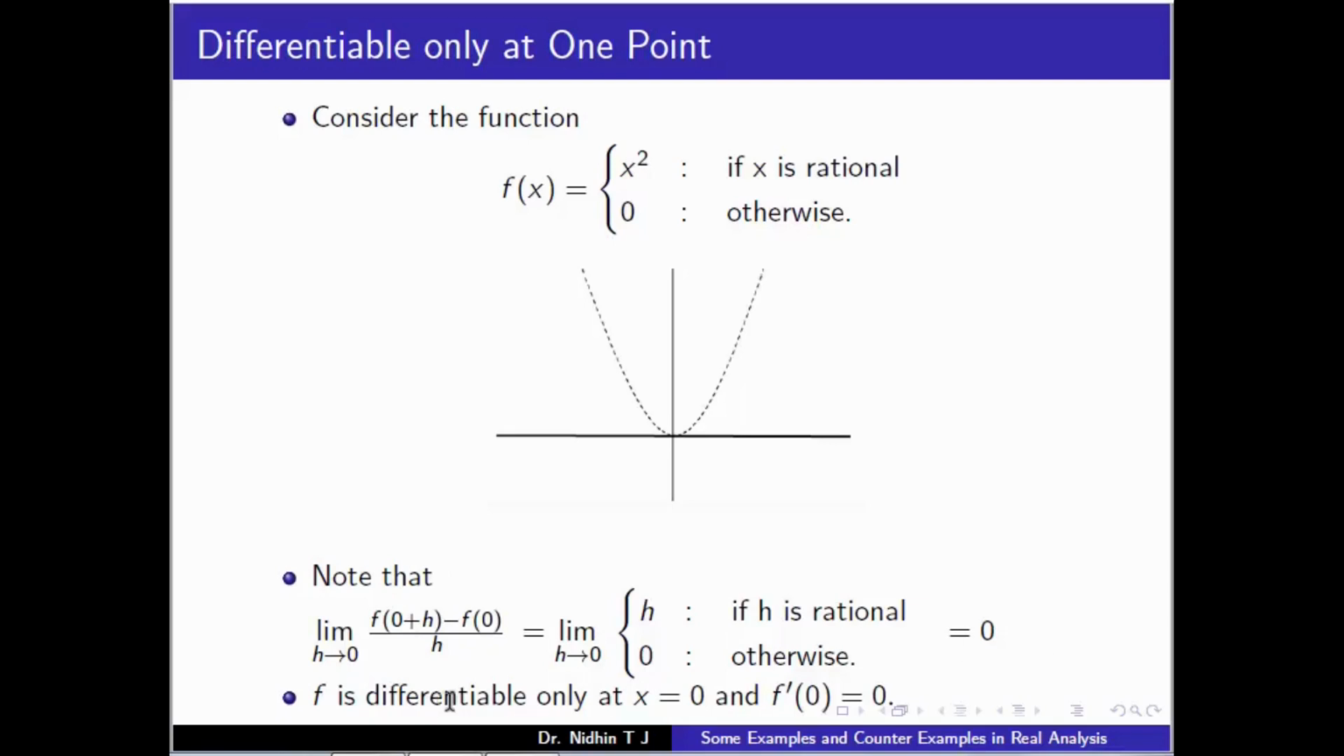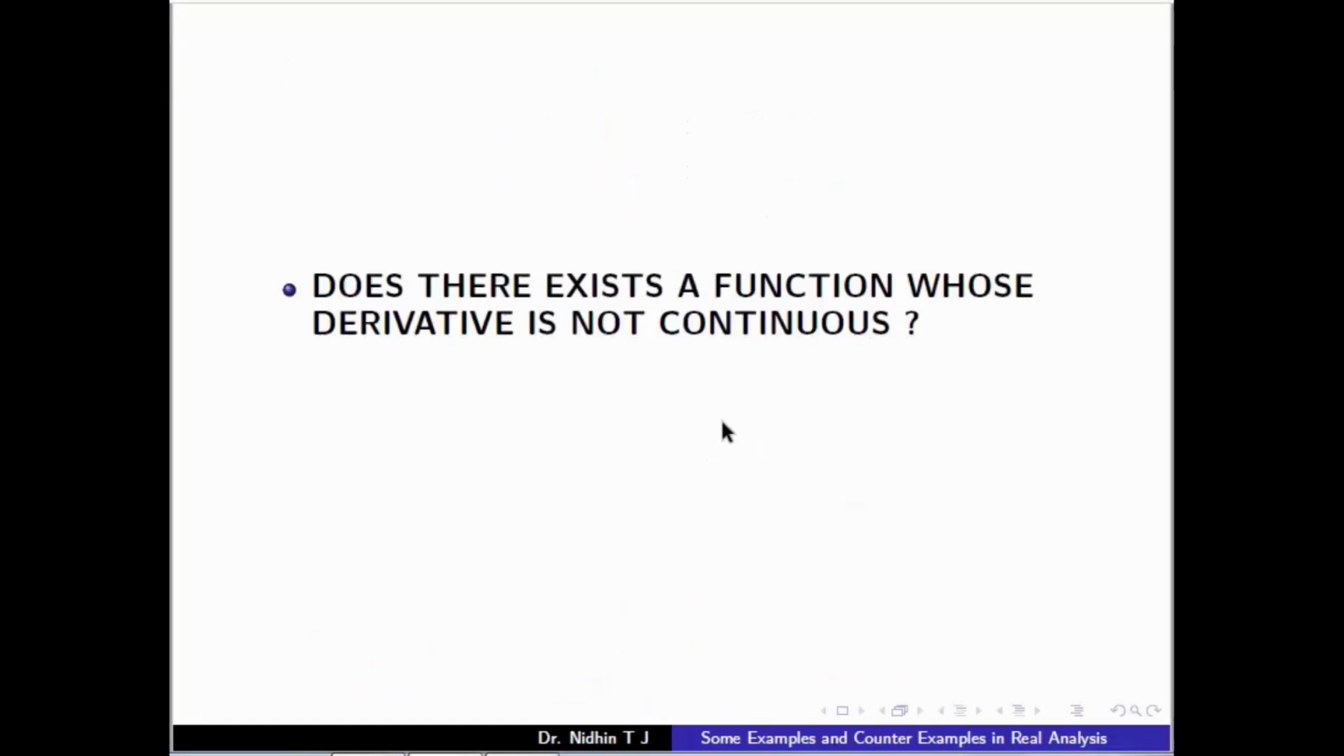So f is differentiable at x equal to 0, and since f is not continuous at all other points, f is not differentiable there. So this function is differentiable only at 0. Another example we give is an example for a function which is differentiable everywhere, but the derivative function is not continuous.